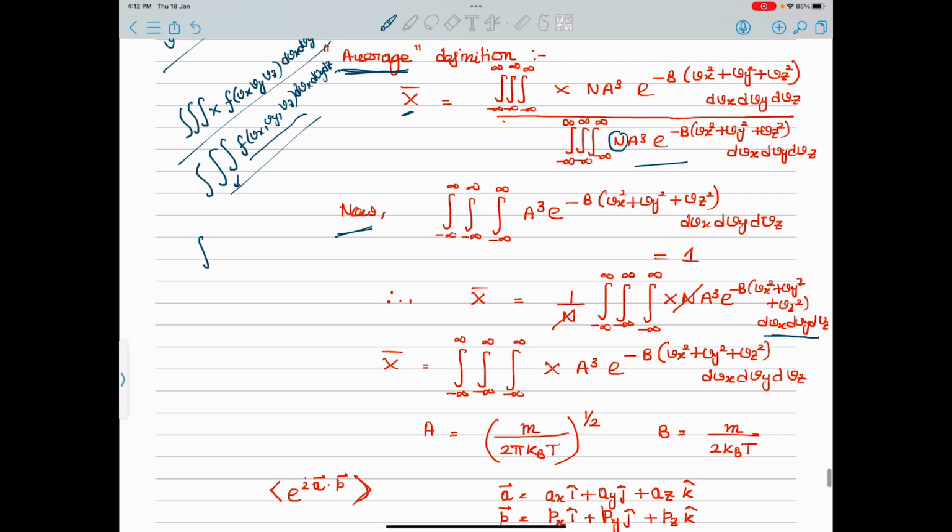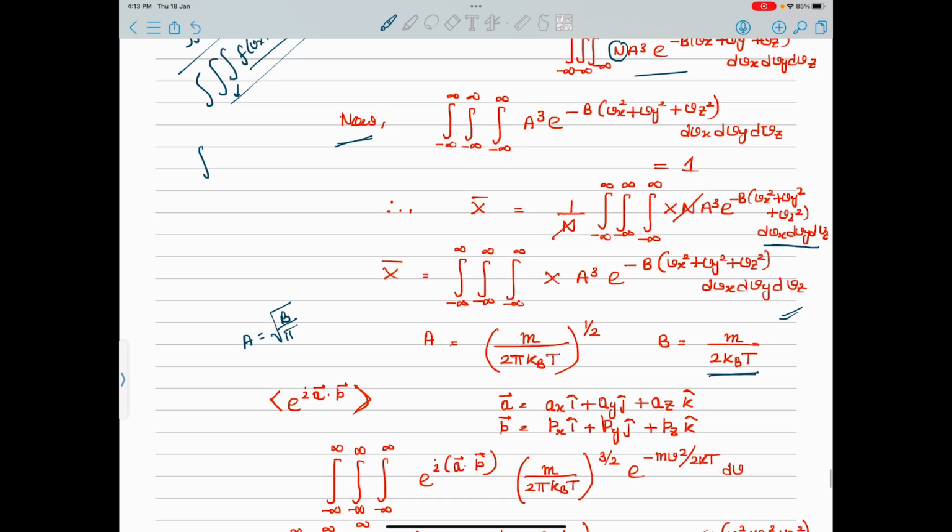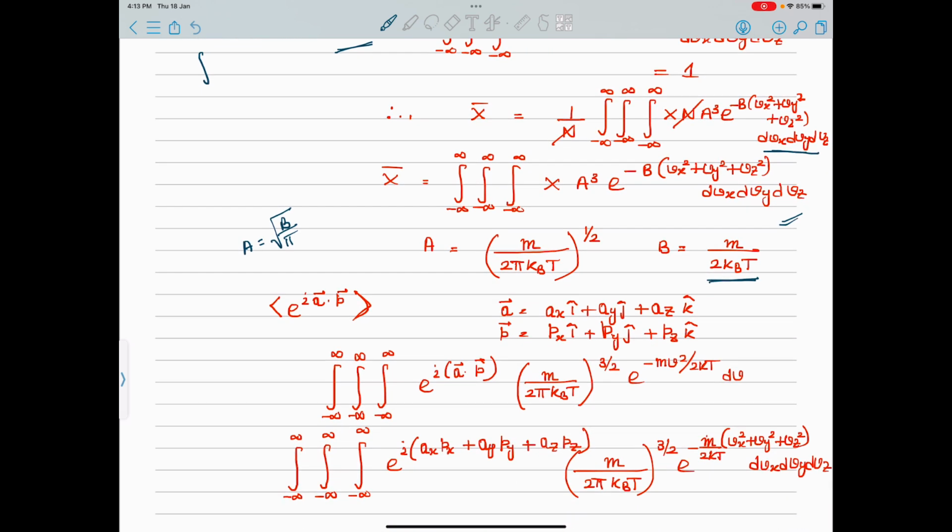So after chopping all these out, the final definition of average comes out to be like this: minus infinity to infinity in three directions, three integrals, x whose averaging is being done, a cube e to the power minus b vx square plus vy square plus vz square dvx, dvy, dvz. That is the average definition, where a comes from the kinetic theory of gases. a is root over b by pi, and a is nothing but m upon 2 pi kBT to the power half, b is m upon 2 kBT. So these are coming from the kinetic theory of gases.